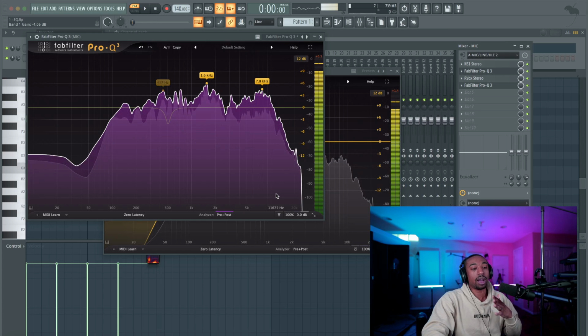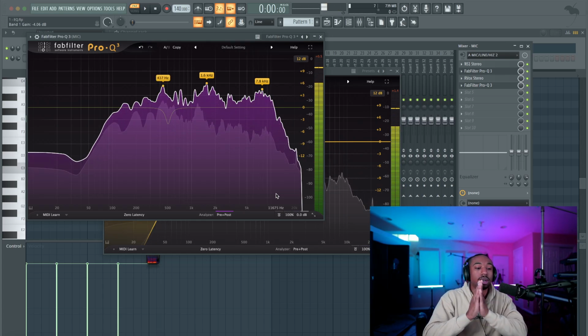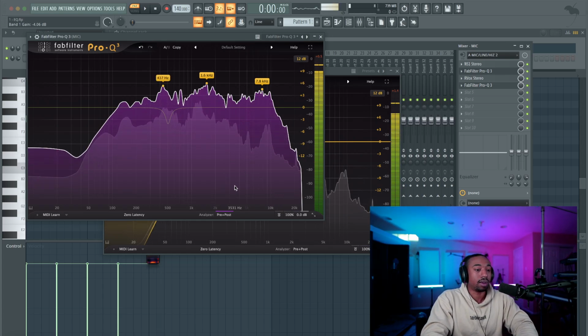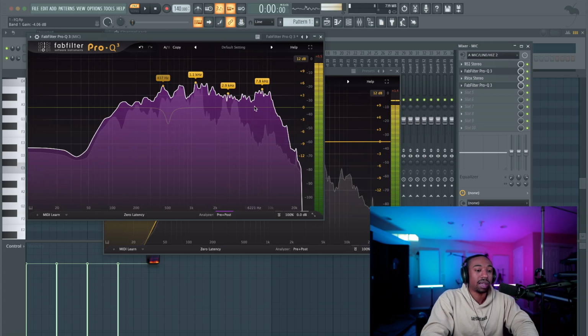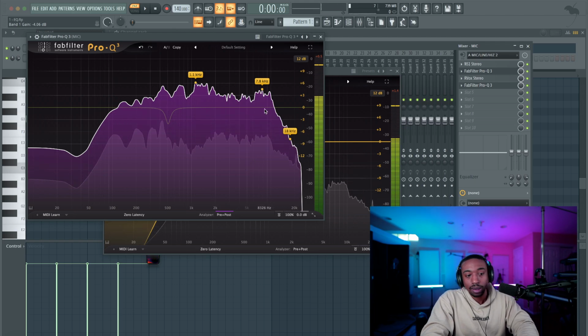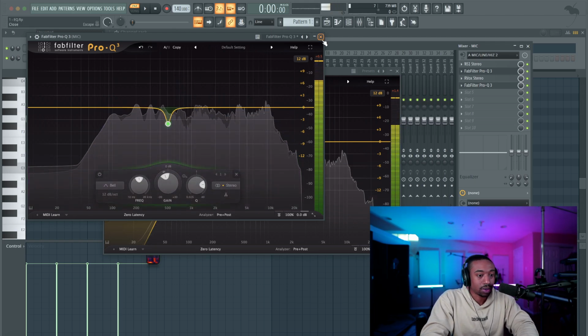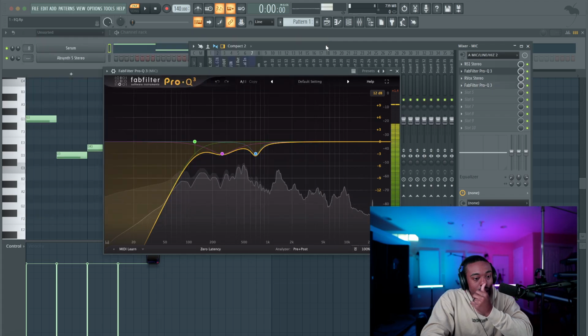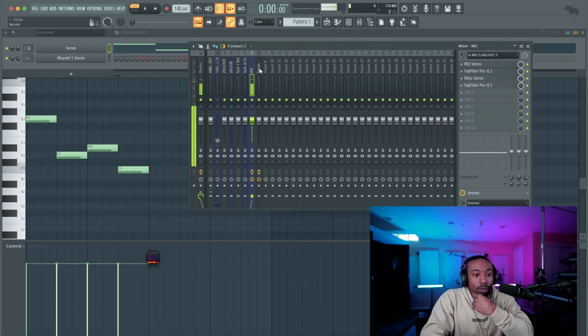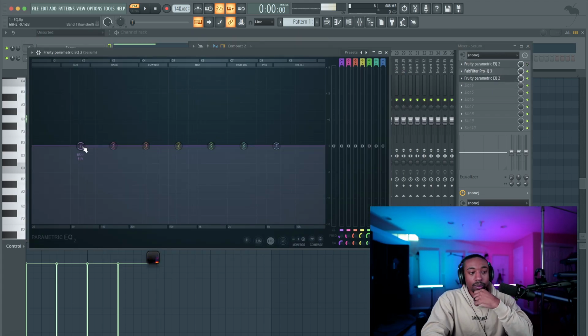So this graph is showing me where frequencies are building up. Most of the time they'll build up around 800 or 700 hertz. A lot of buildup happens around 3K for a lot of female and male vocals when they're singing. And a lot of buildup happens around 250 to about 500 hertz. Okay, so again, I know I'm moving quickly here, but 60 to 70 hertz are secrets for making your car vibrate.